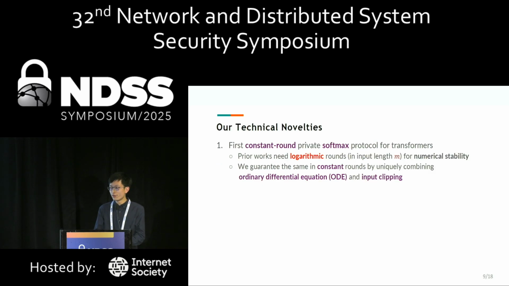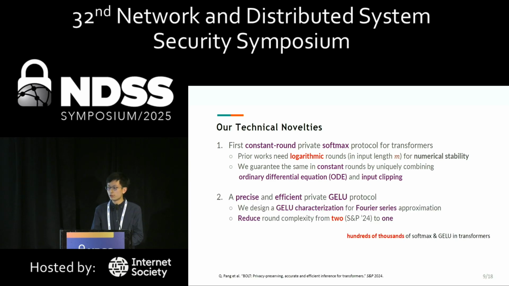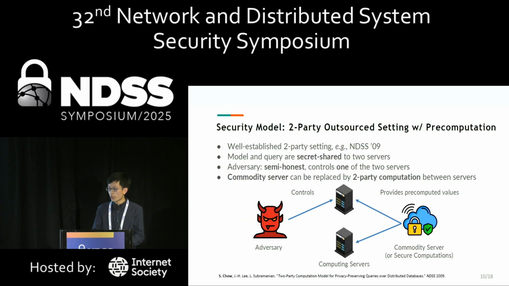Our technical novelties include the following. First of all, we propose the first constant-round private softmax protocol for transformers. Second, we propose a precise and efficient private GELU protocol. Our work focuses on the two-party outsourced setting with precomputation. These precomputations can be done by a commodity server or by two-party computation between the computing servers.